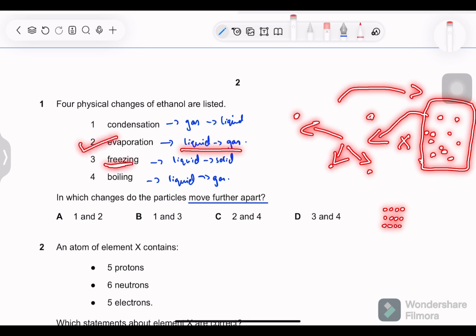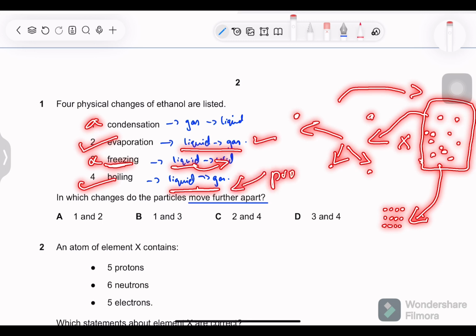In freezing, the particles are going from liquid to solid. This means that they are coming closer together. Again, the same problem we had with condensation. So wrong. As for boiling, they go again from liquid to gas, same as evaporation, just that we have to provide heat in this, while evaporation occurs at room temperature. So we have statements 2 and 4 correct.